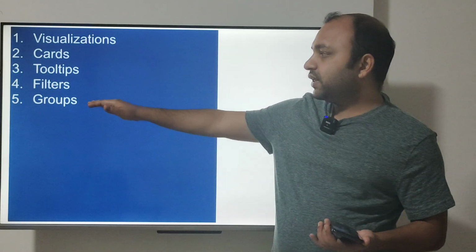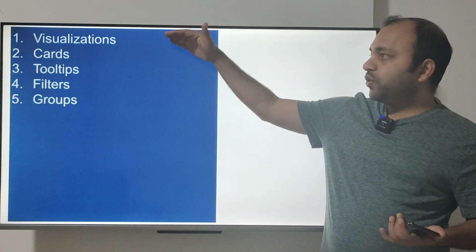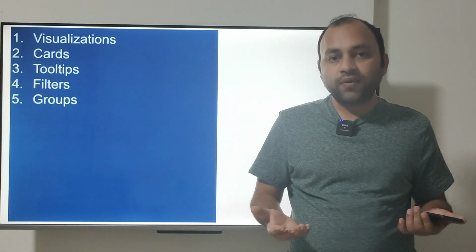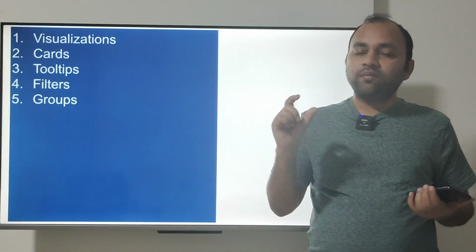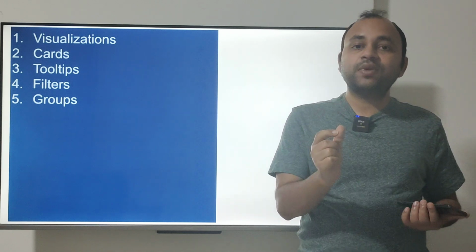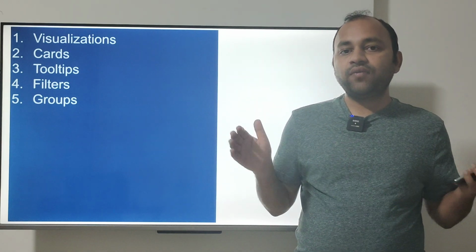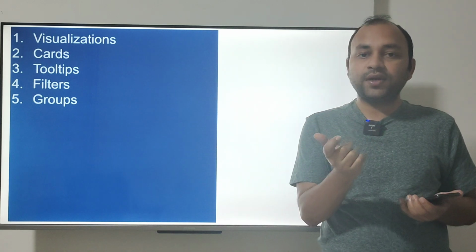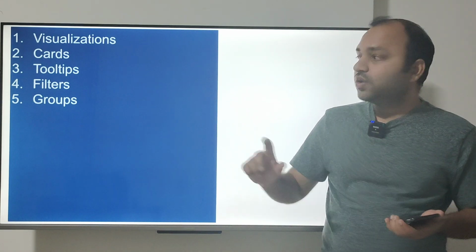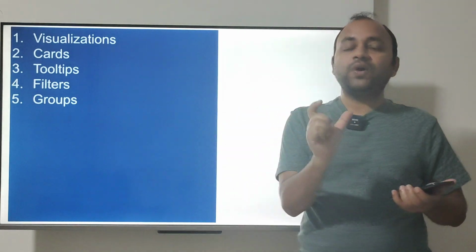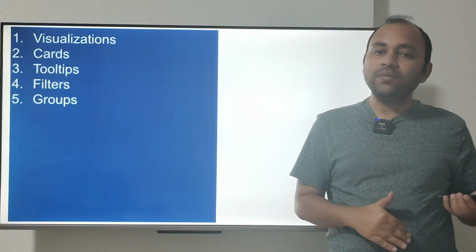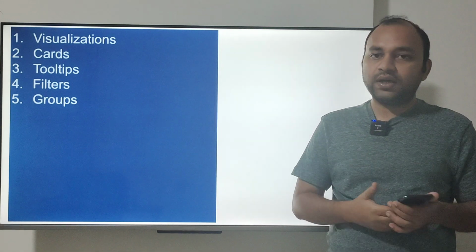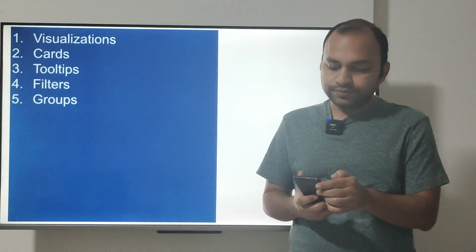That means you will create the groups and put them on the visualization or create filters. But what exactly is a group? In a nutshell, many times we have to create custom categories. For example, we have 5 different employees who are in 5 different departments, but they may be related to a specific project, right? So you may basically group them under one project. That way reporting becomes easy on these custom requirements when we have the groups. Just to give you an idea about why you need the groups.